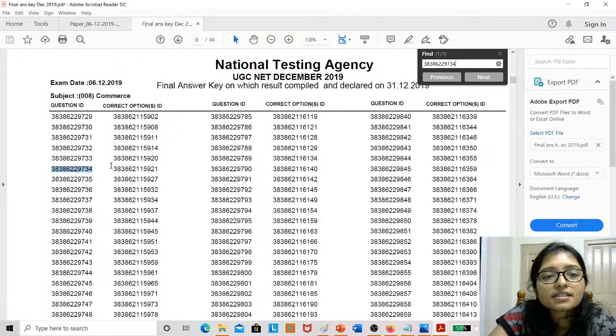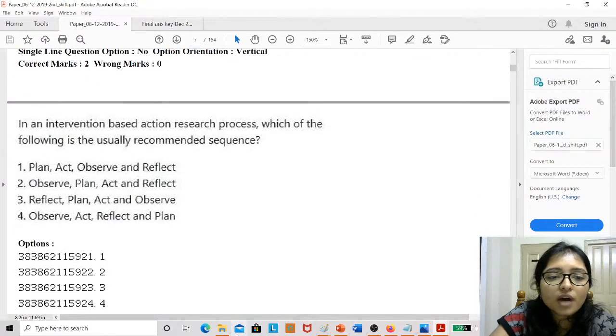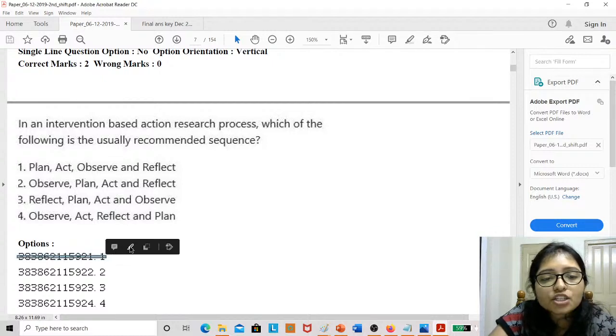So the answer is 921. 921 is the answer key. 921 is option 1. Plan, act, observe and reflect. Plan, act, observe and reflect is the answer key.